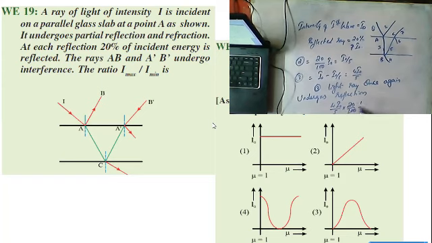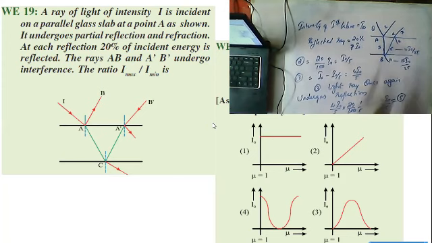So this is how much, guys? 1 by 5. So 4 I naught by 25. So this is for what? Fifth light ray. Fifth light ray is how much, guys? 4 I naught by 25. Fourth one is how much? Fourth one is 16 I naught by 25. And this is 4 I naught by 25.